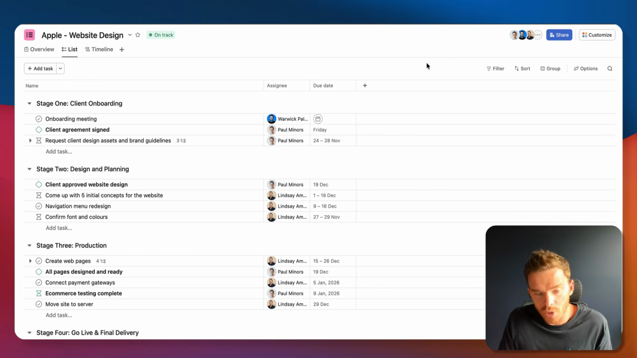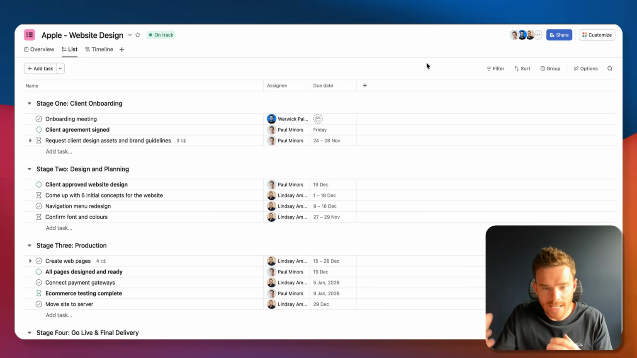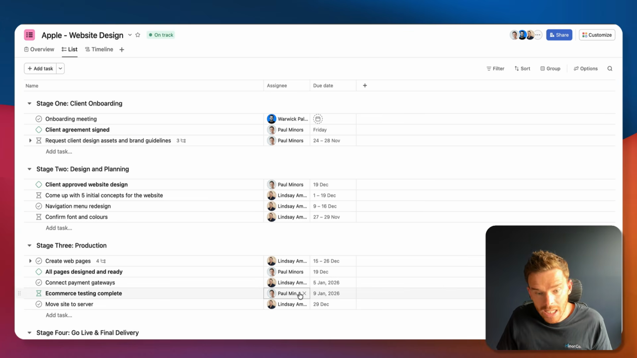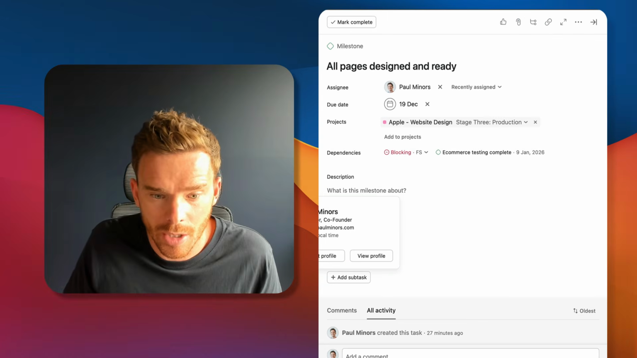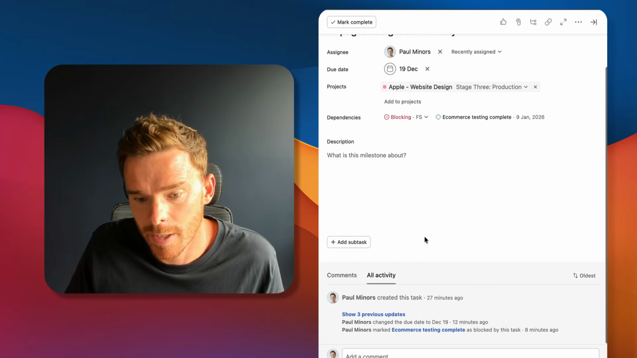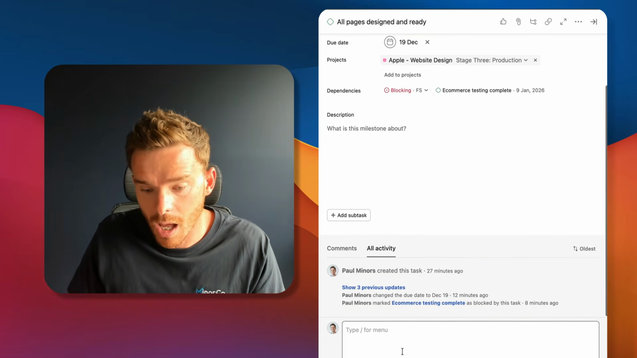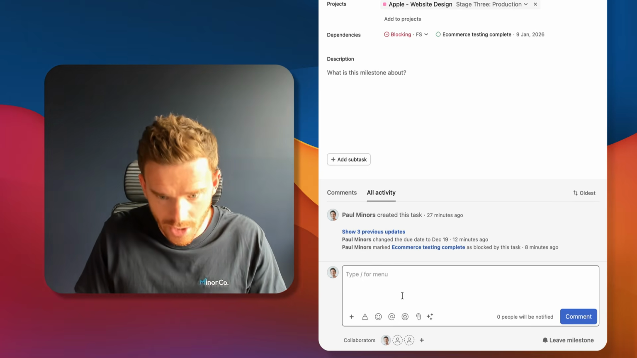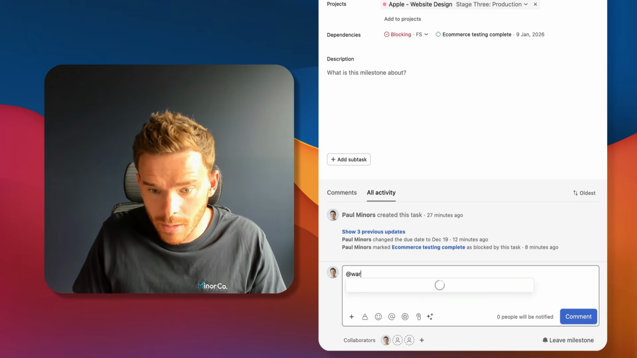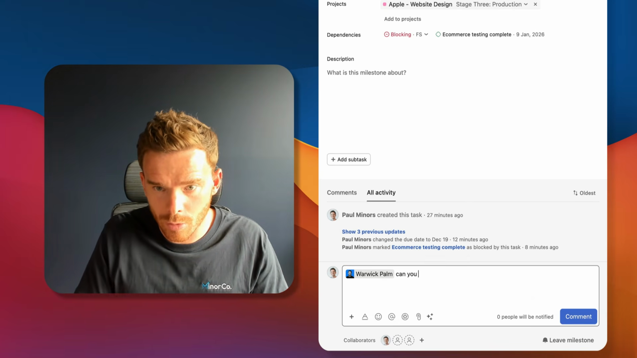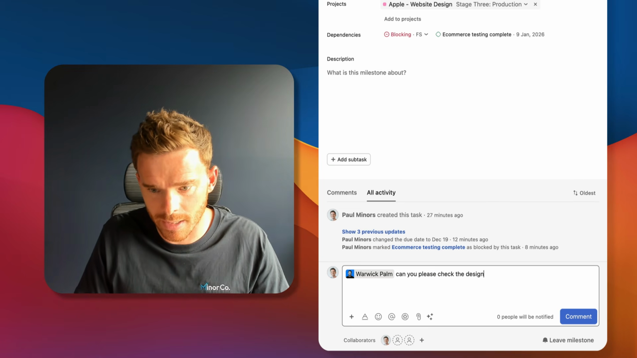Now that I've built my project, as a team, it's now up to each of us individually to keep our tasks up to date. So as I'm working on a task, if I have questions for somebody, maybe I need help with my task, I can post my comments down here. So I could say, at Warwick, can you please check the designs I've completed?